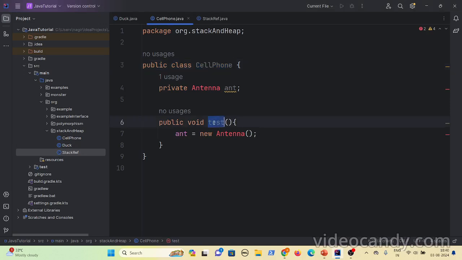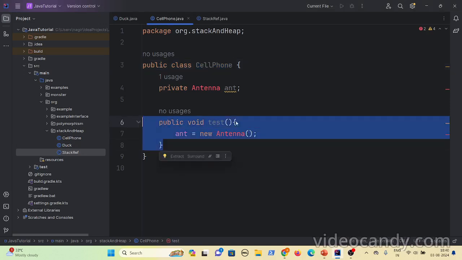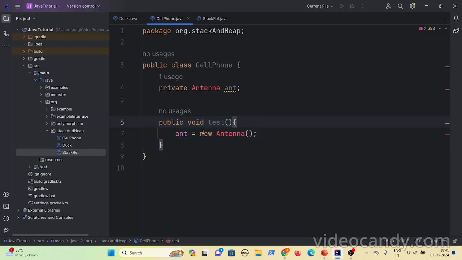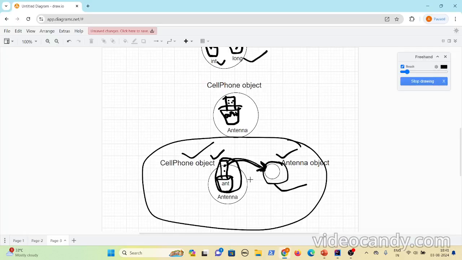After some time, this method gets executed. When the method invocation happens, this gets executed on the stack, right? All method invocations happen on the stack. So on the stack, a stack frame gets created for the test method, and what it is doing is creating a new object on the heap and assigning this object to the antenna reference variable. This will happen. Understanding the stack and heap definitely benefits us, because we will understand where the local variables, the objects and the instance variables live, and how long they live.